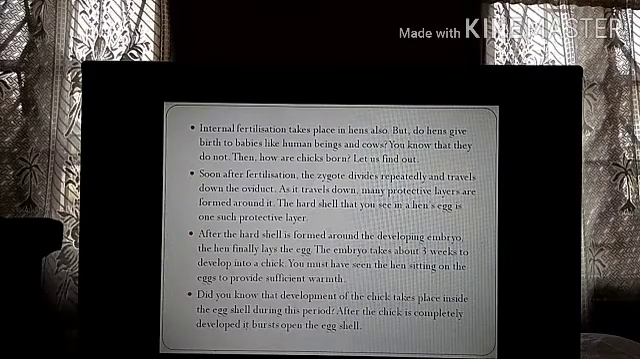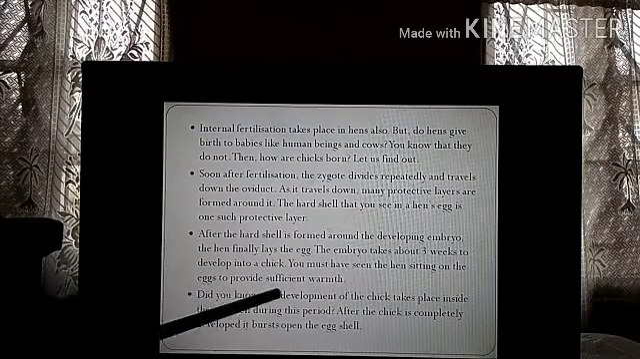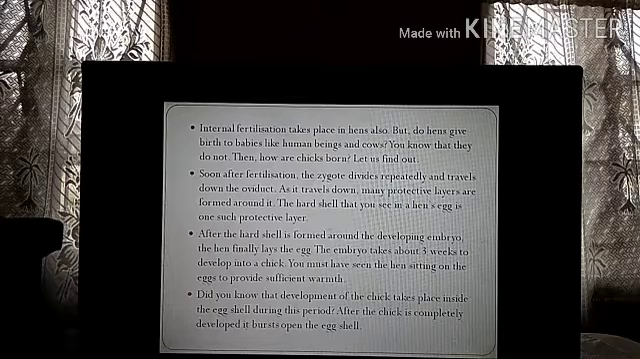After it has laid the egg, immediately the chick doesn't come out. So the hen has to sit on top of the egg, that means it has to keep the egg warm, because inside, development keeps on occurring. Because the embryo takes 3 weeks to develop, you must have seen the hen sitting on the eggs to provide sufficient warmth, so that inside the egg the embryo develops. After 3 weeks the chicks are born.